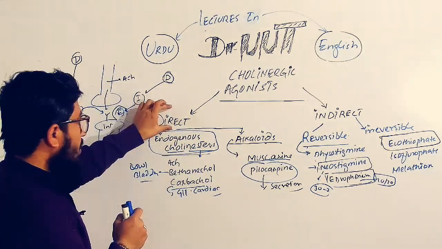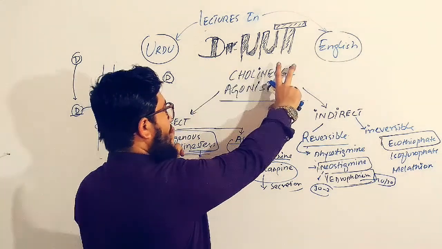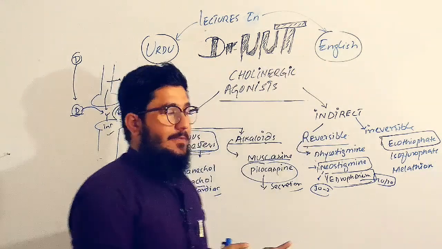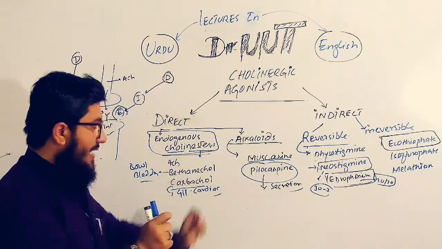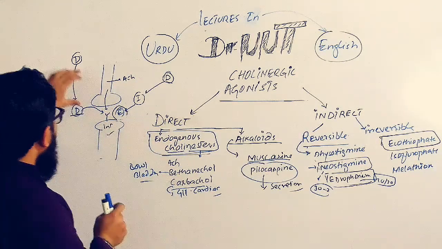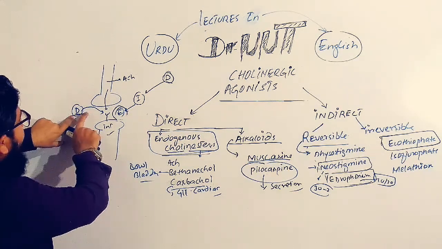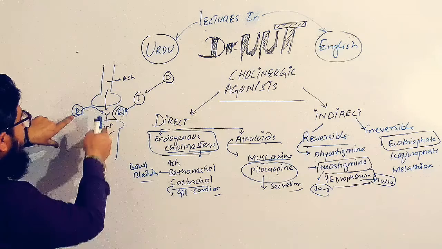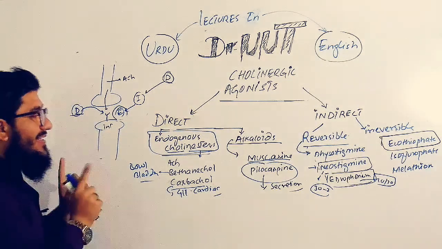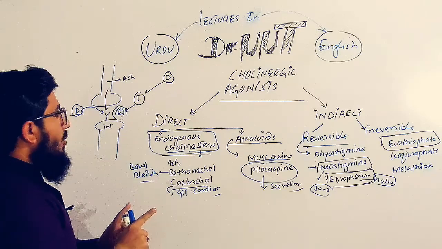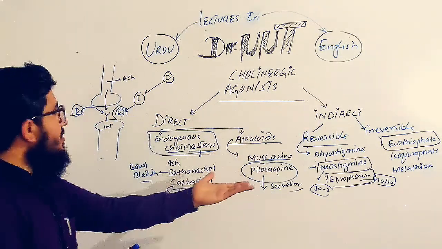Here we have got two types: direct acting cholinergic agonists and indirect acting. Direct acting, first let us clear the terms. Direct acting means if you take a drug, that drug comes and binds to the receptor directly and shows internal action, and is known as a direct acting cholinomimetic. Okay? The other is called an indirect acting cholinomimetic or cholinergic agonist.